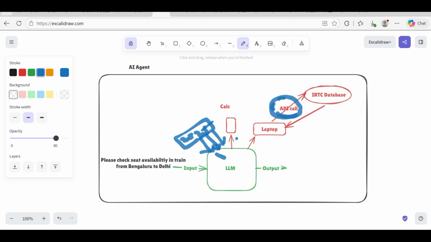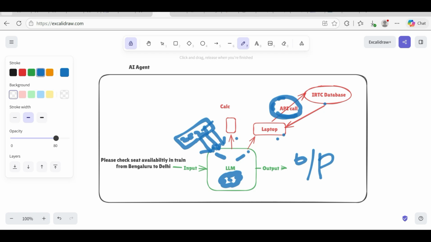It will speak with the IRCTC database and get the data, and finally this input the LLM also gets. Then the LLM will process your data and structure your answer, so that you get the answer in the output format.